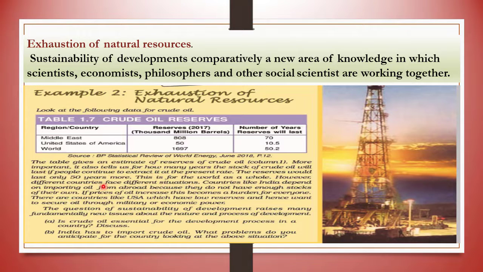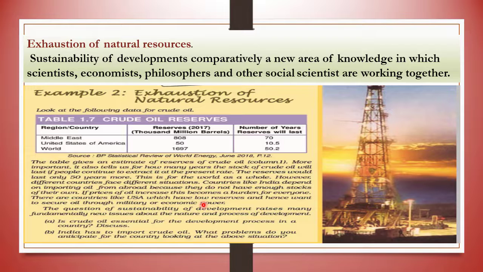However, different countries face different situations, and countries like India depend on importing oil from abroad, because they do not have enough stock of their own. If prices of oil increase, this becomes a burden for everyone. And there are countries like USA which have low reserves and hence want to secure the oil through military or economic power.